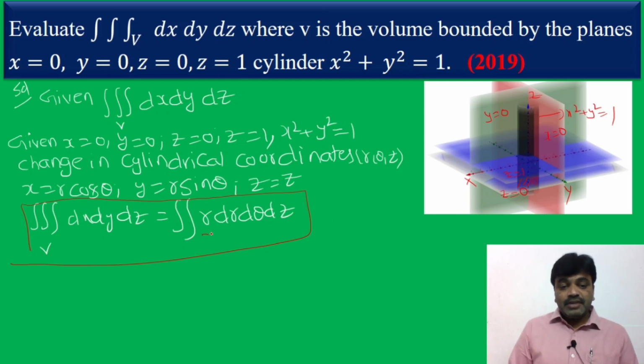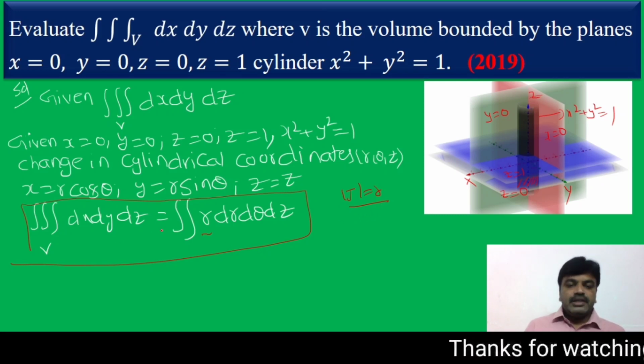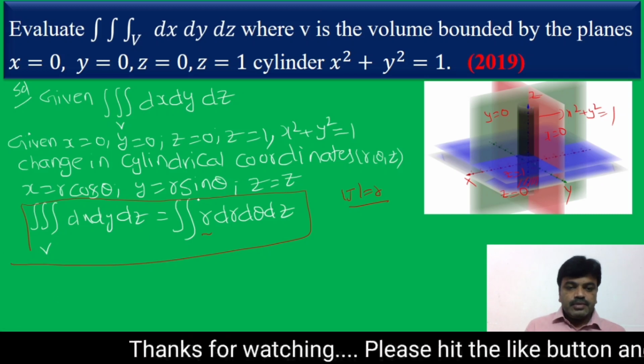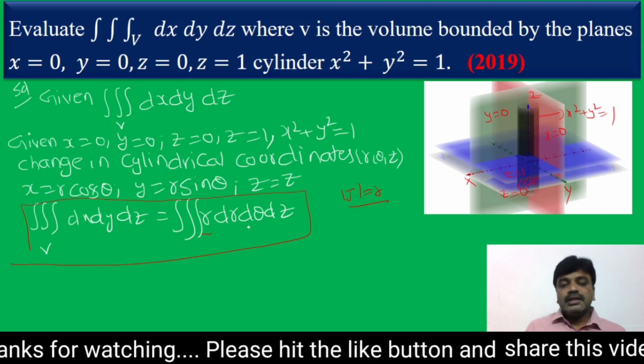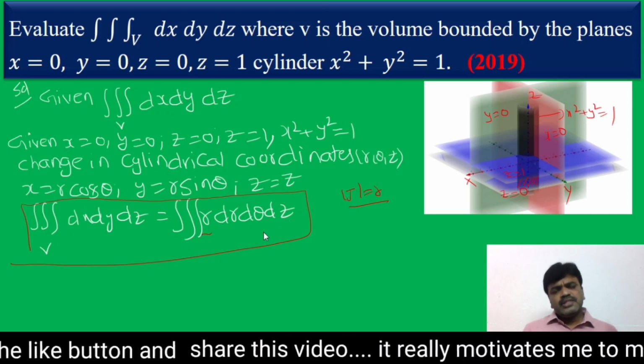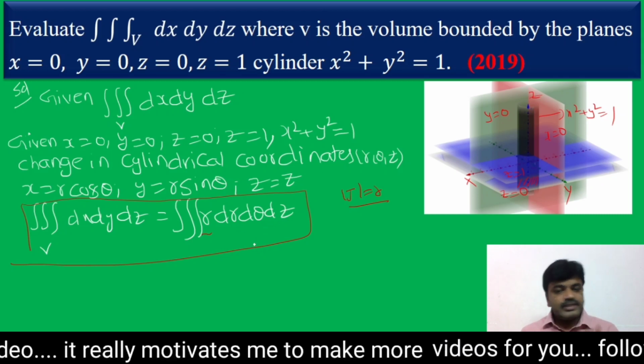How do we get r, friends? What is r? If you don't know, watch the video on change of variables. This is the Jacobian value, and in cylindrical coordinates the value is r, friends. Finally, the triple integral, not double integral, triple integral r dr d theta dz, friends. Now it is enough to know the limits of r, theta and z.